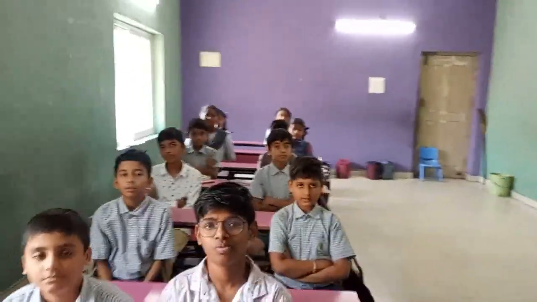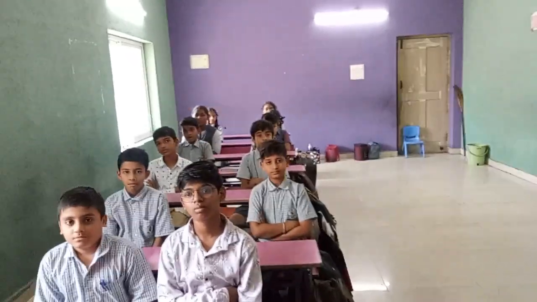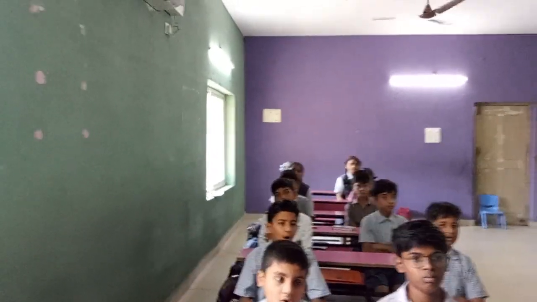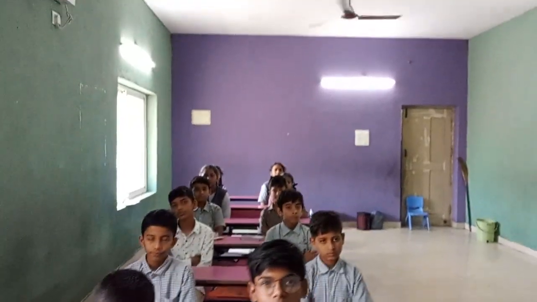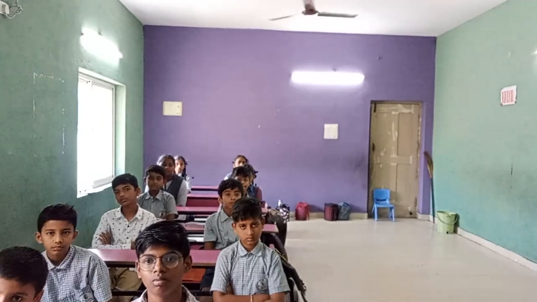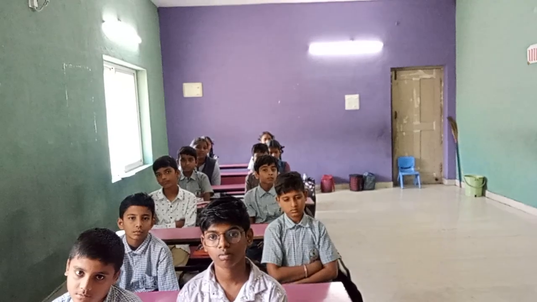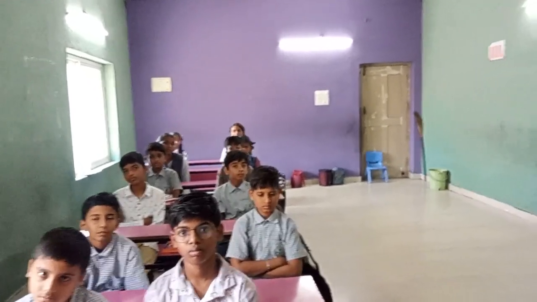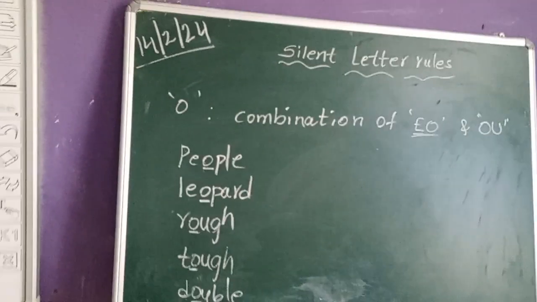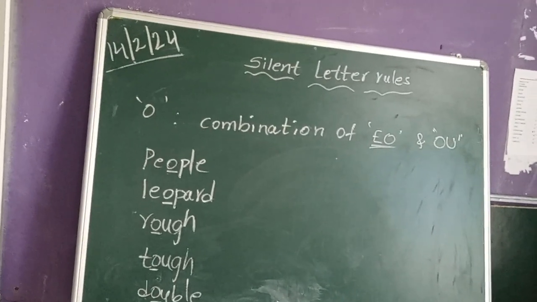Children, now next we are going to learn about the rule of the letter O. Right? O is silent in the combination of E, O and O, U. If you see the combination of E, O in any word, there will be O silent. And if you see the combination of O, U, there also O will be silent. Only we pronounce U sound. Okay, look at the words. Here, if you observe people, we are not saying people or popul.